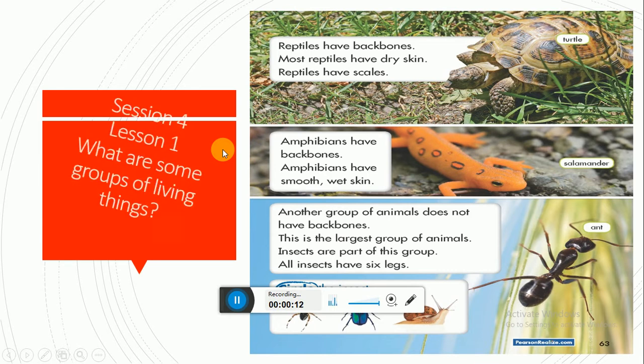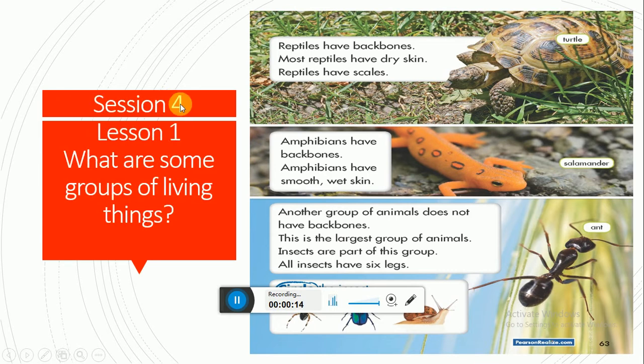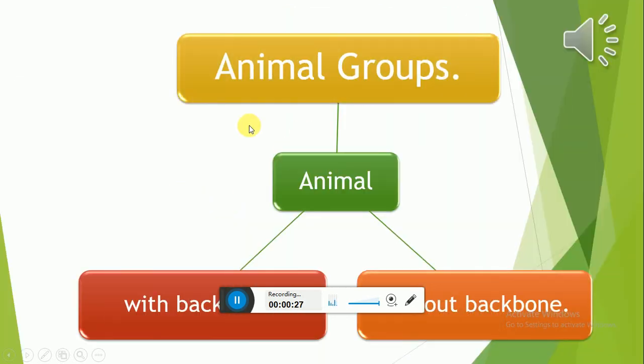Today, inshallah, we're going to talk about session 4, lesson 1. What are some groups of living things? You can find this in your book, page 63. Today we're going to complete the groups of animals.